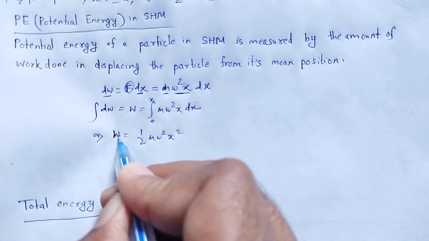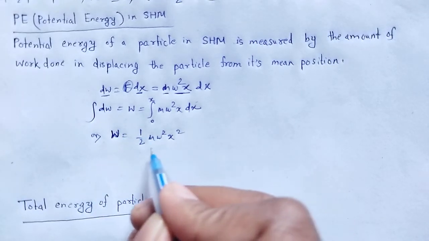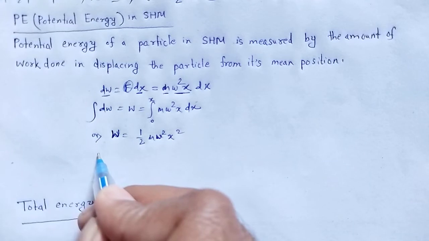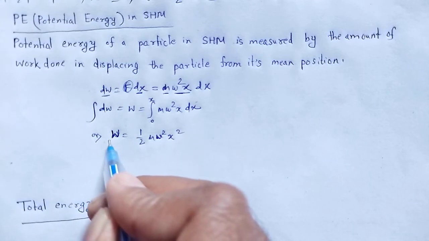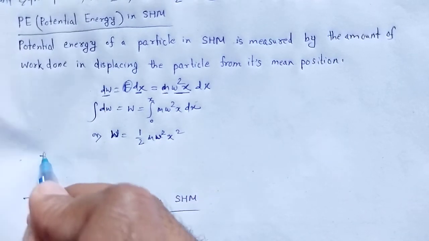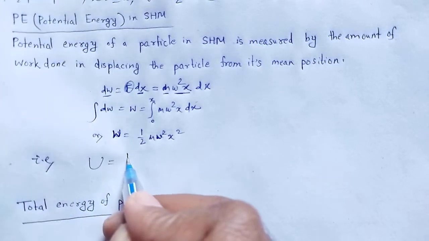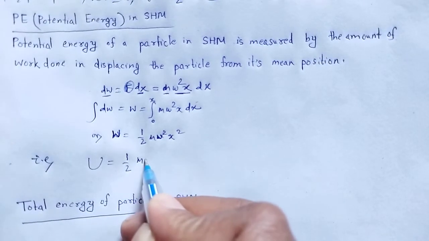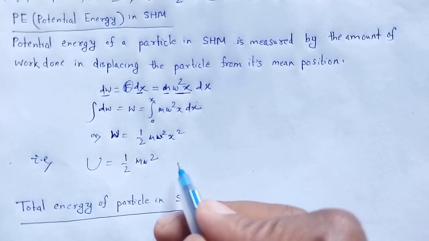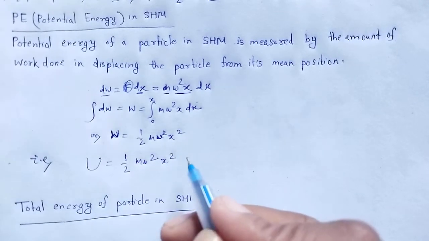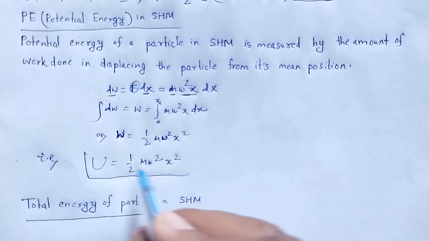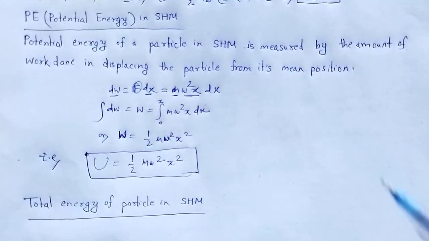Work done is nothing but the potential energy. Therefore potential energy U is equal to half m omega square x square. This is the potential energy in SHM.